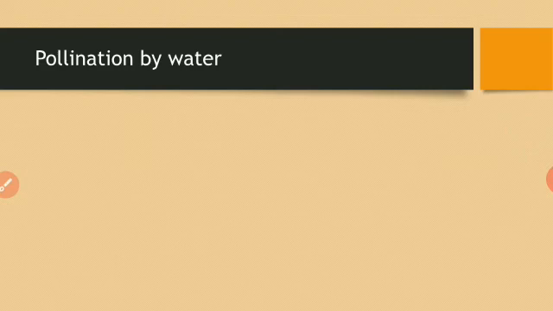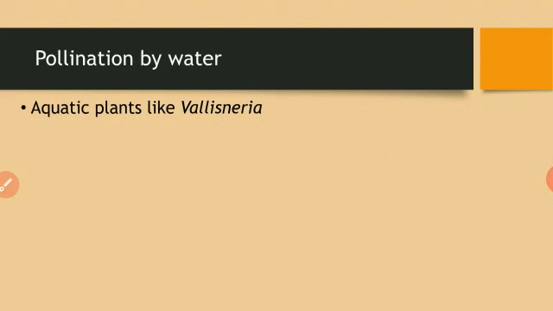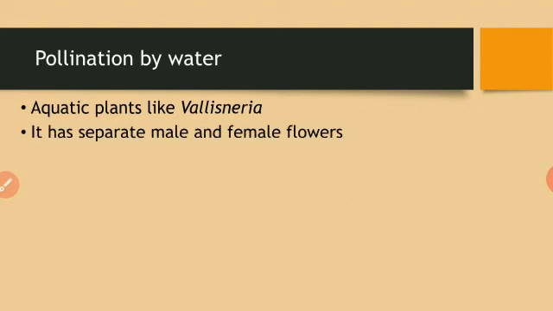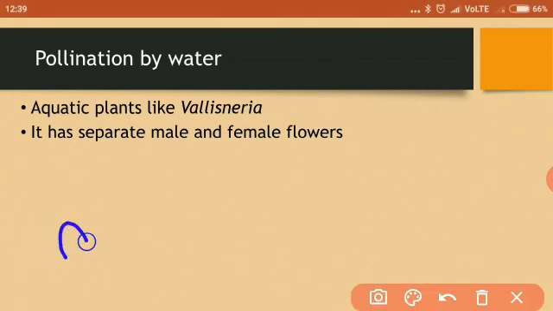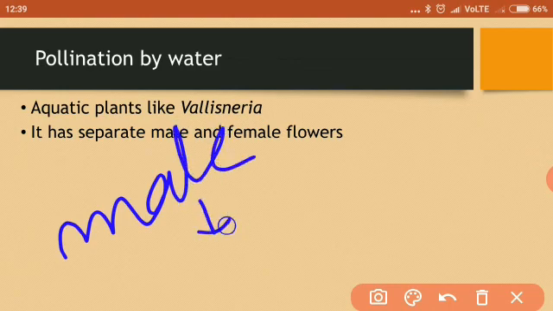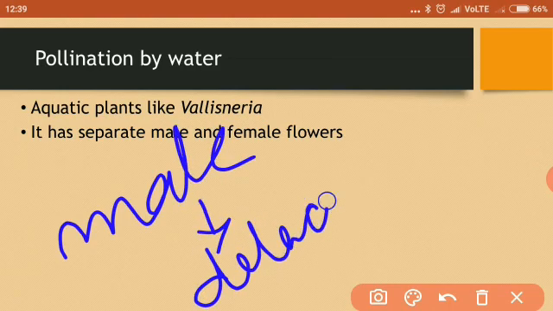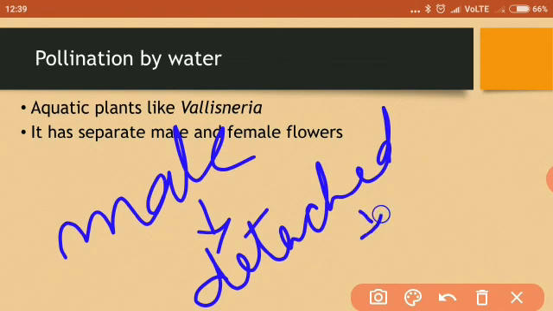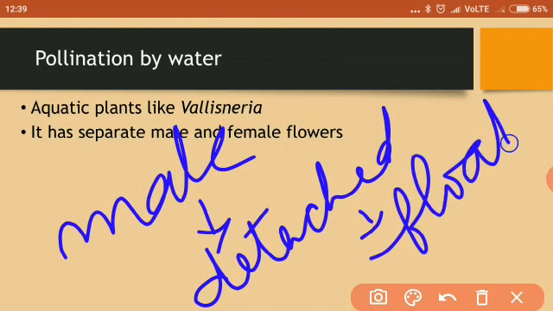Next is pollination by water. So in aquatic plants like Vallisneria, pollination by water occurs. Vallisneria has separate male and female flowers. What happens during pollination when the male flowers mature? It gets detached from the plant, and then it floats on the surface of the water and reaches the female flower. And when it reaches the female flower, the pollen grains are transferred to the stigma.